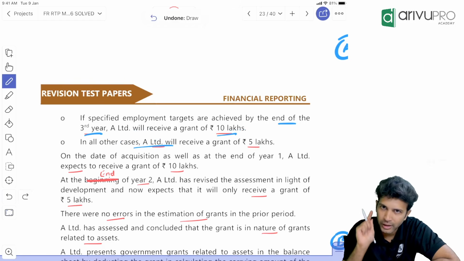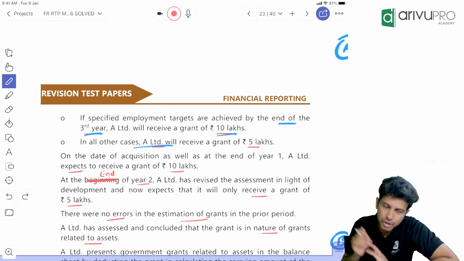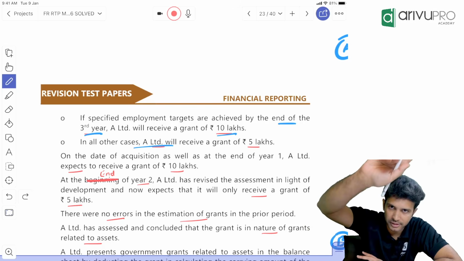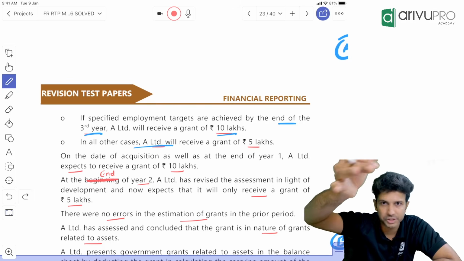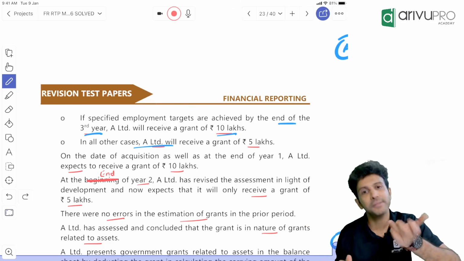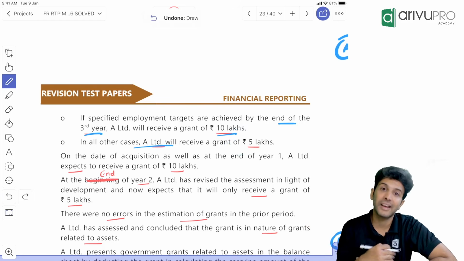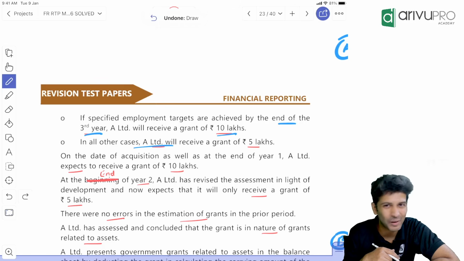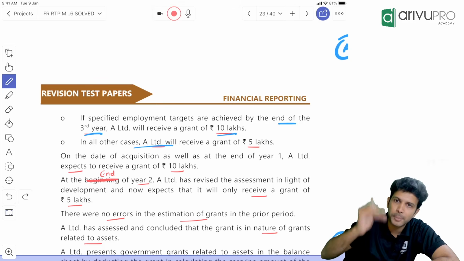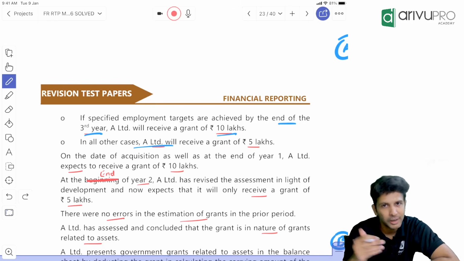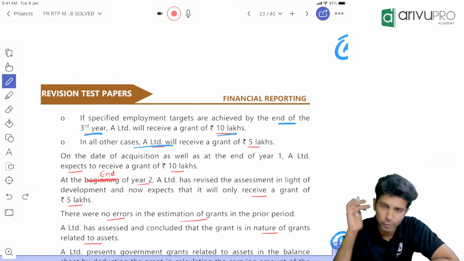So that means we don't have a refund case here. If we fulfill the condition, then we will receive 10 lakh in the third year. If we don't fulfill those conditions, it's not that we will not receive the grant. We will receive the grant, but only 5 lakh. The amount of grant is varying over here, so it's not a refund case. We have an option to receive multiple amounts based on fulfillment of conditions.